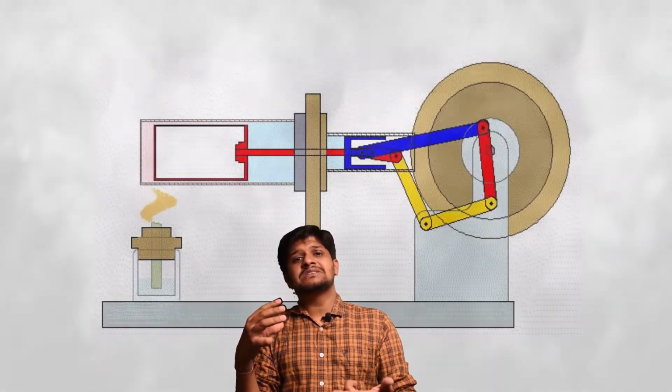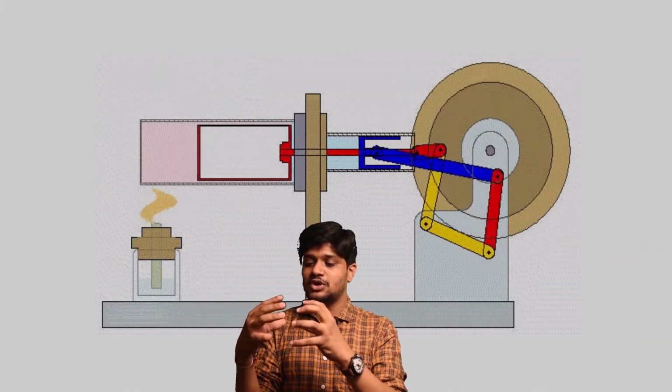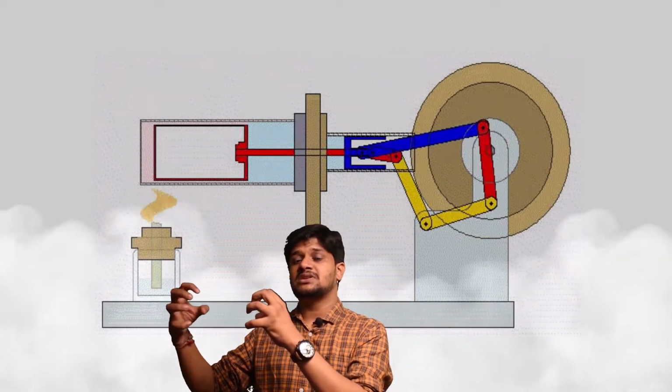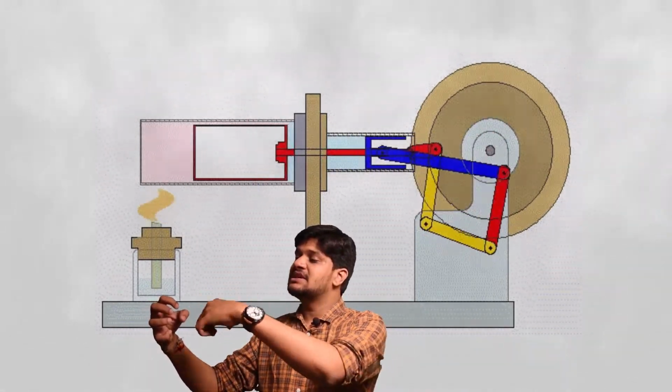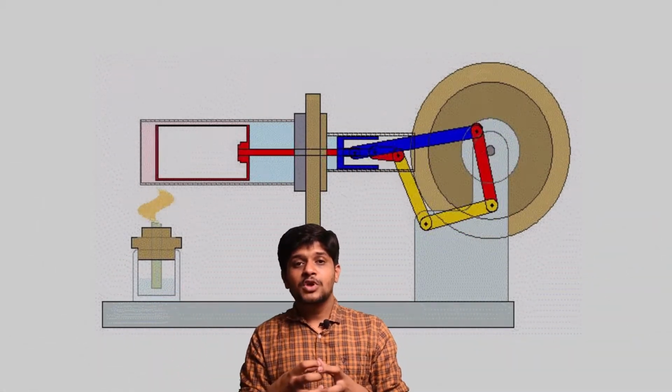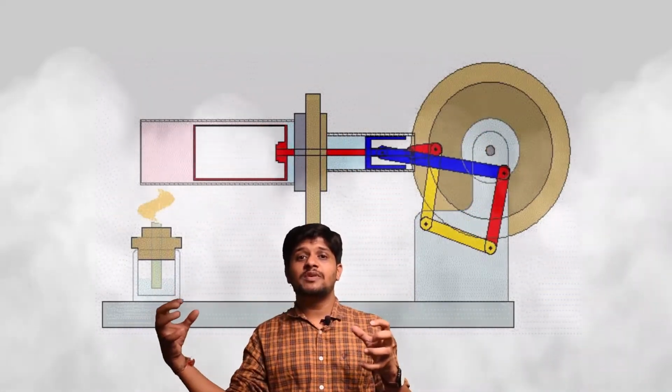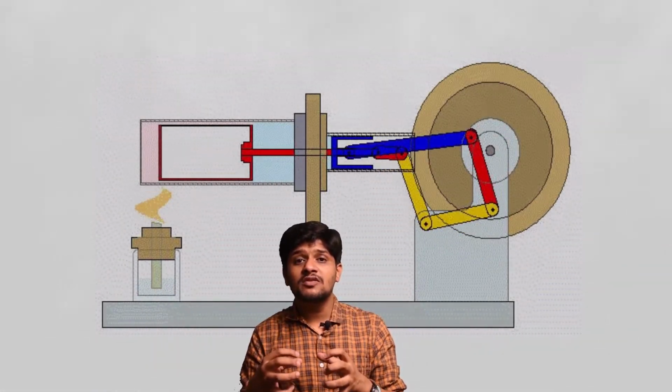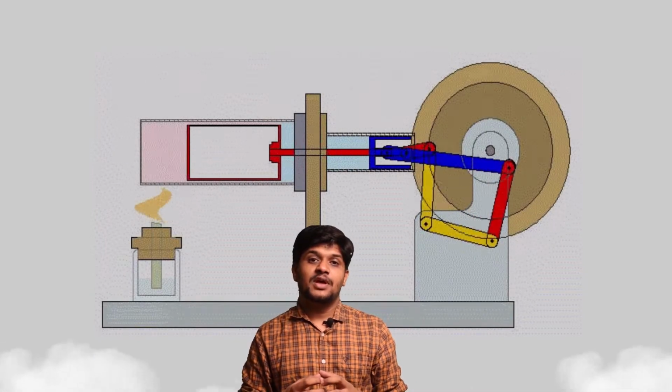Again, the same process is repeated and the steam pushes the piston, it goes forward, and again steam is released and it comes back. This motion of a piston is happening because of steam. So now you understand, steam, that is gas, also expands on heating and contracts on cooling.